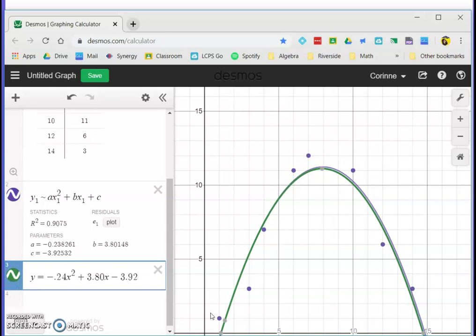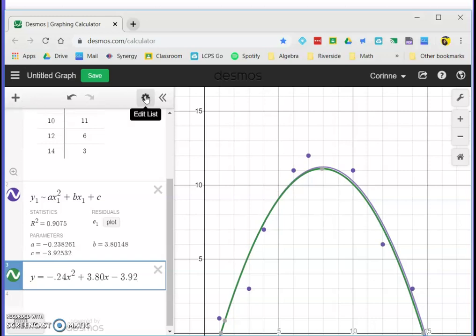And the green should start to cover up the purple, which it does. So the equation I wrote is very close. It's rounded, so it's going to be close to it, but one should cover the other.